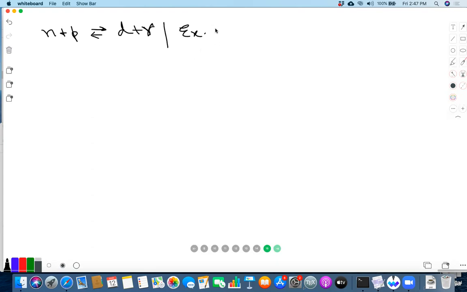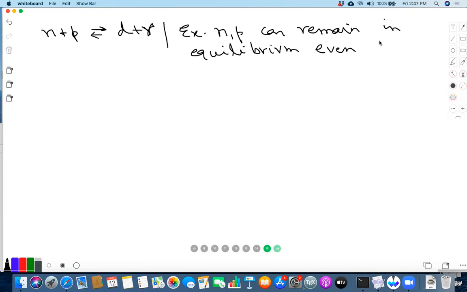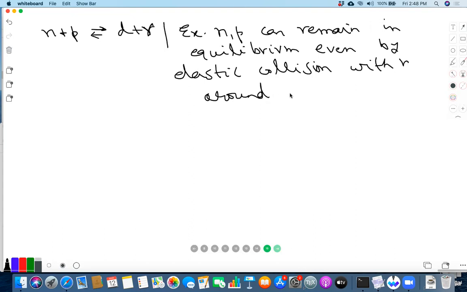For neutrons and protons, N and P can remain in equilibrium even by elastic collision with gamma around MeV, because there is still a large density of photons which can keep N and P in thermal equilibrium.